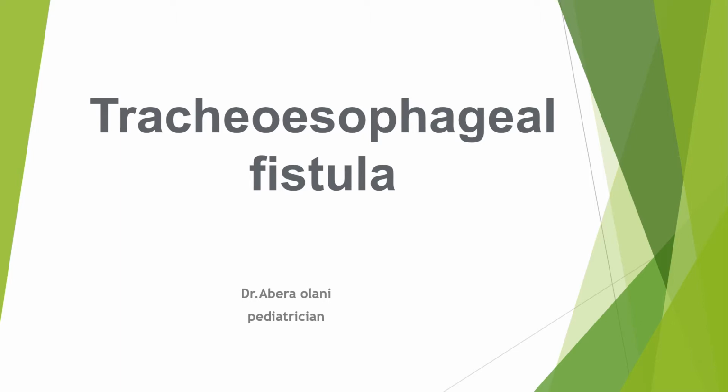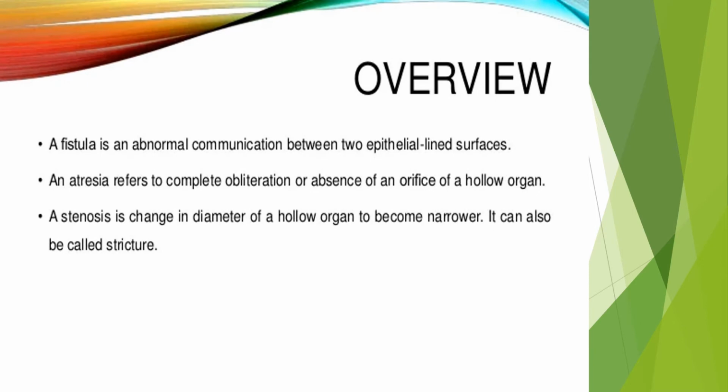Hello everyone. Today's lesson is about tracheoesophageal fistula. A fistula is an abnormal communication between two epithelial lined surfaces, and an atresia refers to a complete obliteration or absence of an orifice of a hollow organ. And a stenosis is a change in diameter of a hollow organ to become narrower, and it can also be called a stricture.